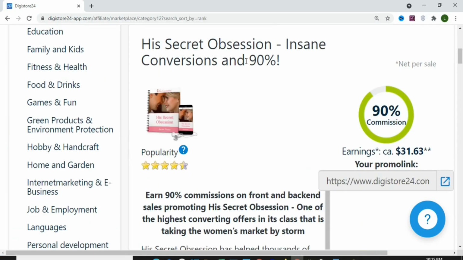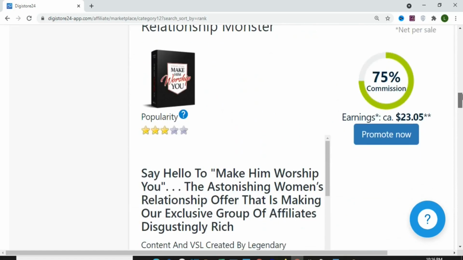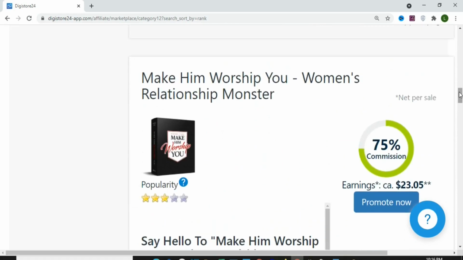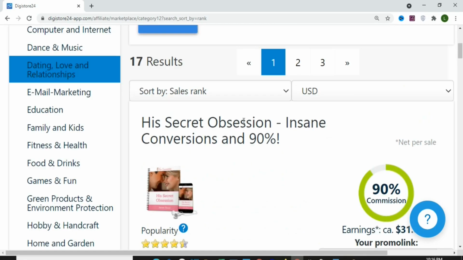So you select that. As you can see, these are products under the dating, love, and relationship category. You can see the first one. When I scroll, you can see another one here. When I scroll further, you can see another one here. The first product is Secret Obsession. This is the product that I'm going to be promoting in this video.